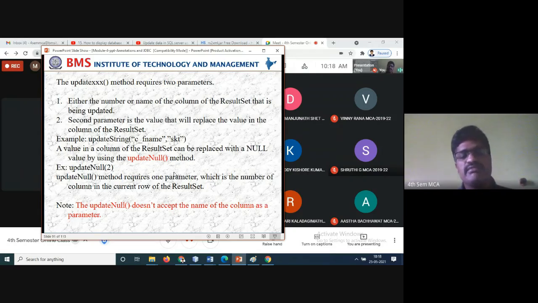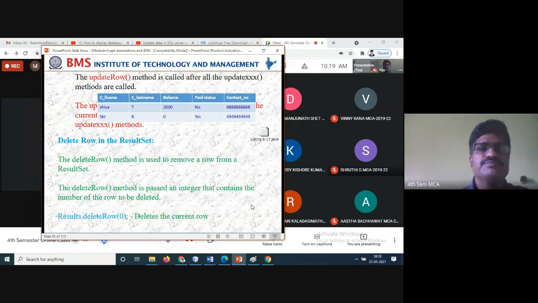The update null method requires one parameter, which is the number of the column in the current row of the result set. So this is what it requires: one parameter to update the null values. Update null does not accept the name of the column as the parameter. So a column name parameter is not allowed for the null values.